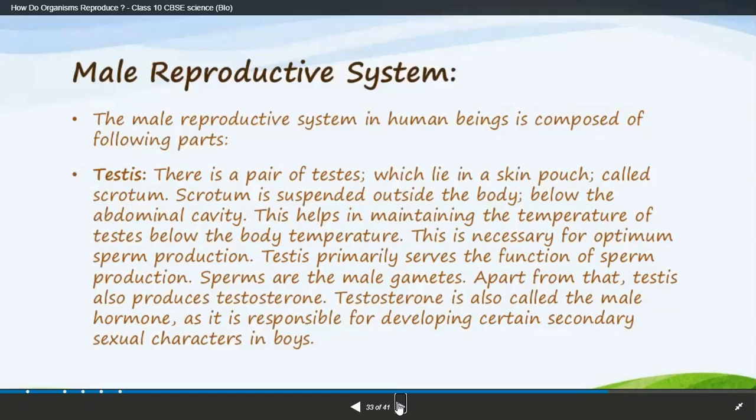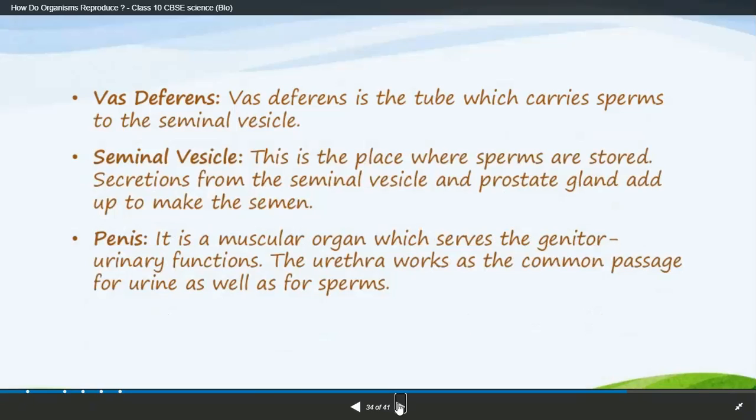Testes primarily serve the function of sperm production. Sperms are the main gametes. Apart from that, testes also produce testosterone. Testosterone is also called the male hormone. Testosterone is the main hormone responsible for developing certain secondary sexual characteristics in boys.